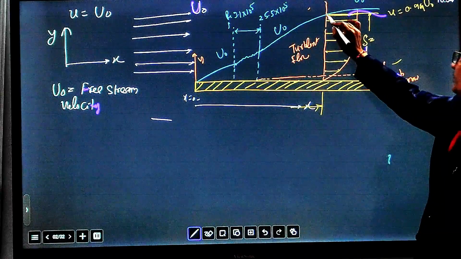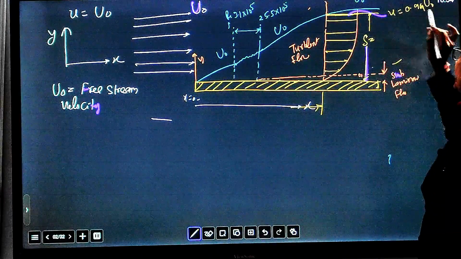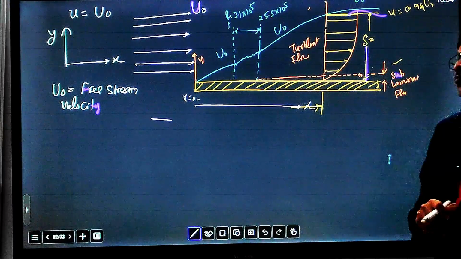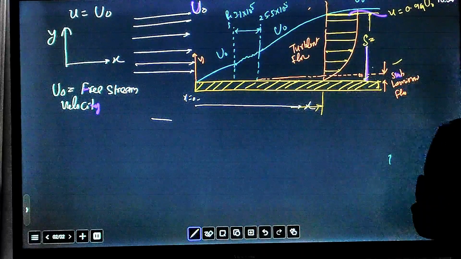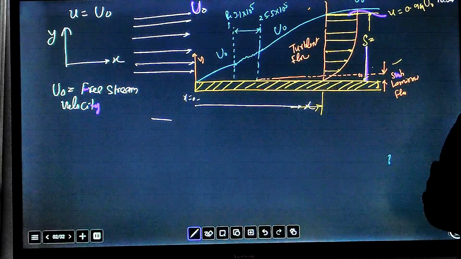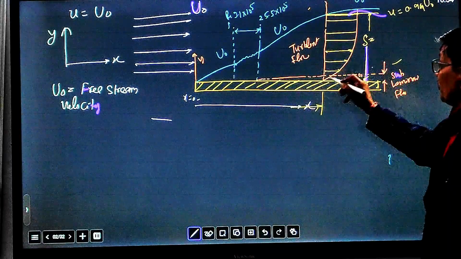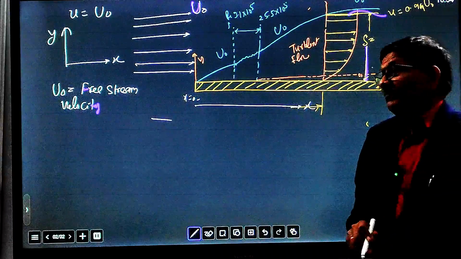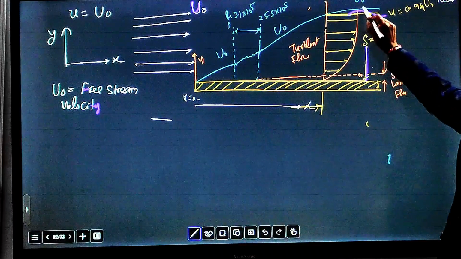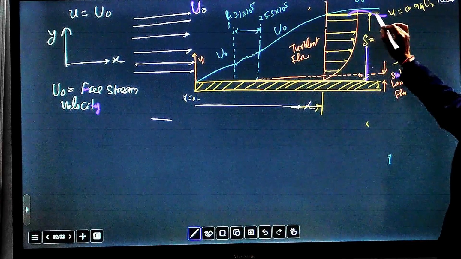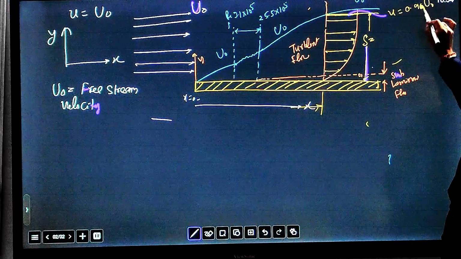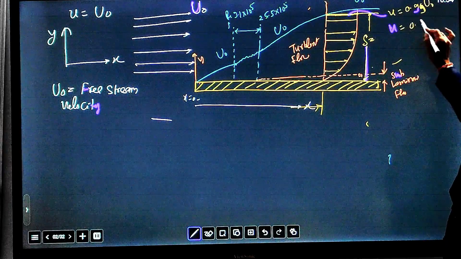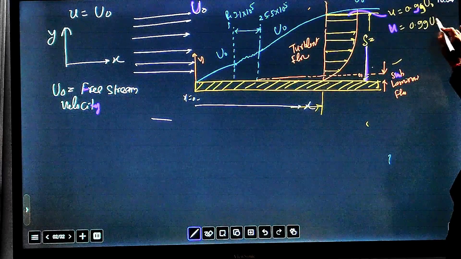Since the velocity profile curve is asymptotic, it reaches within 1% of the asymptotic limit, or you can say the velocity at this point reaches 0.99 of the free stream velocity.